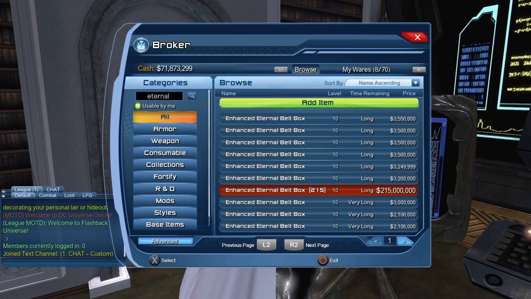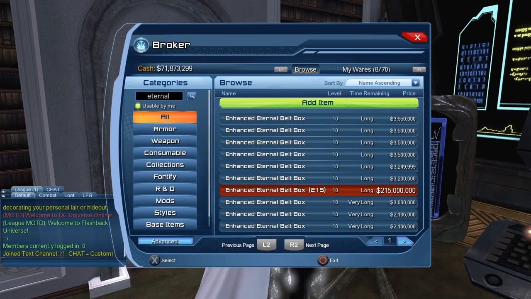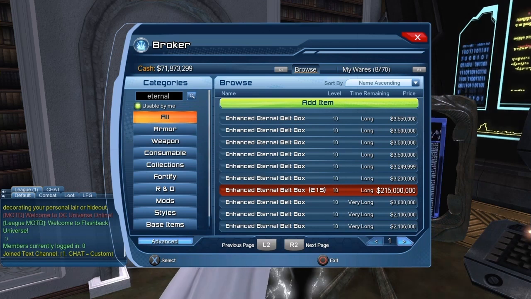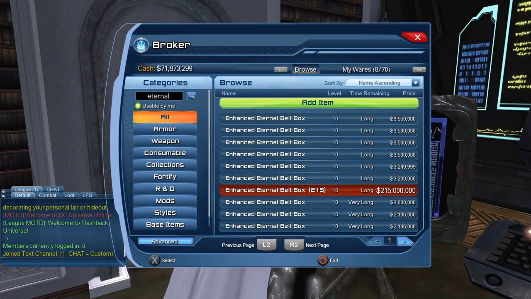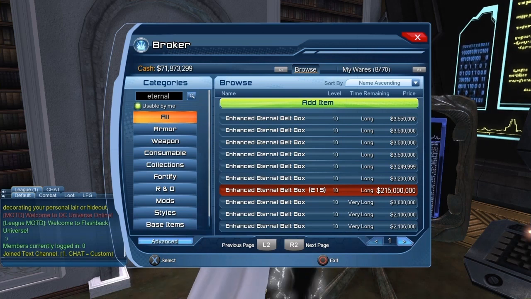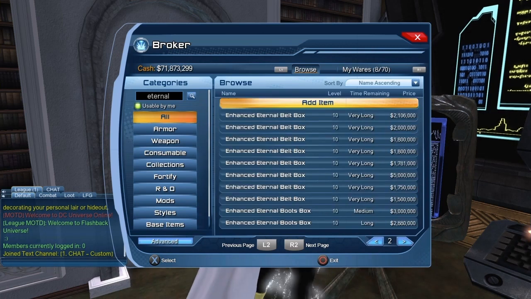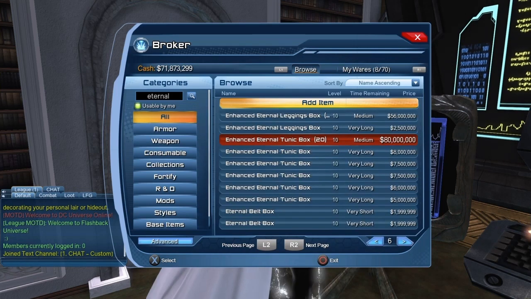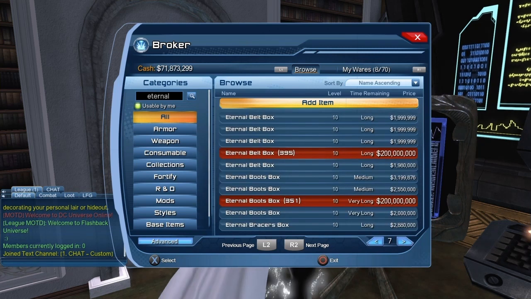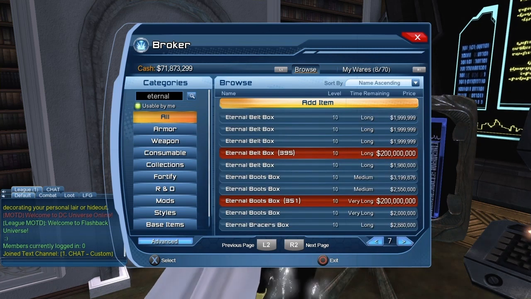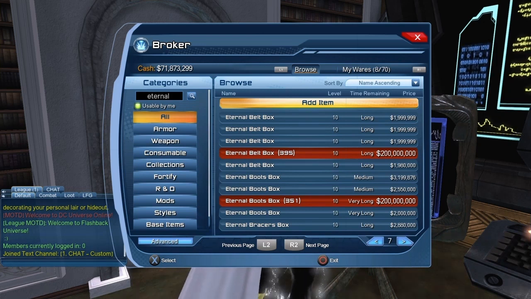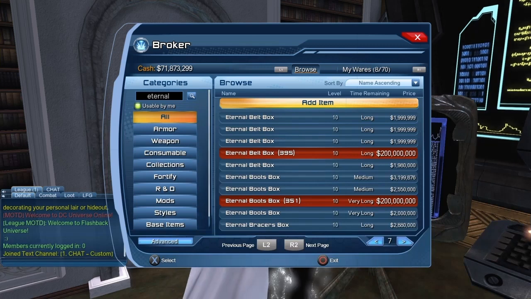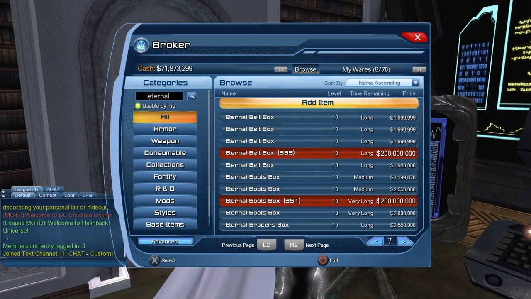Obviously to use the broker you have to be a legendary player. You could use it as a premium player if you purchase an escrow token, but the best way to use the broker is pretty much to be a legendary player. For some reason the style is called the Eternal style when you look at it on the broker. But when you look at it in the Styles tab, it is called the Magic's Champion. So you can see there's the whole style here. Again, I would strongly suggest, instead of purchasing the Shazam Time Capsule and hoping to get the style, because then you have to purchase stabilizers to open those Time Capsules, I would just bite the bullet and buy the style from the broker.